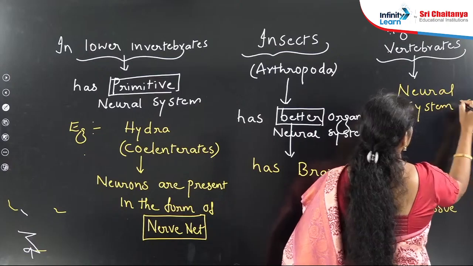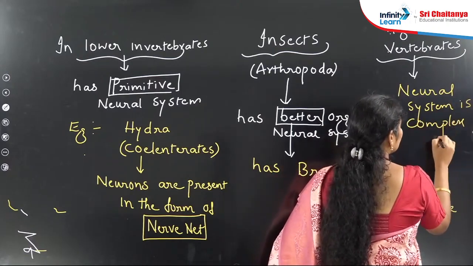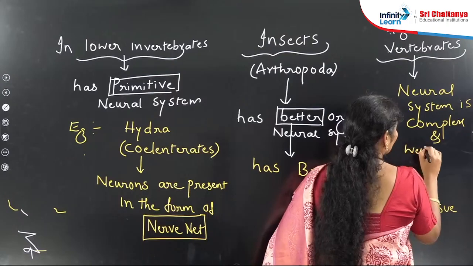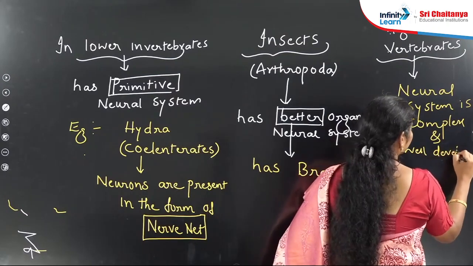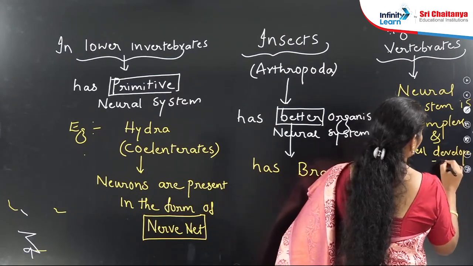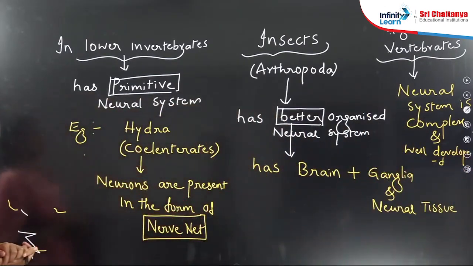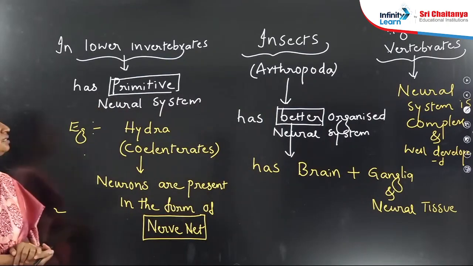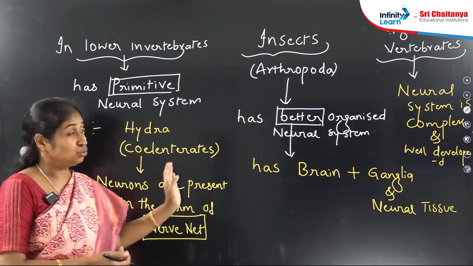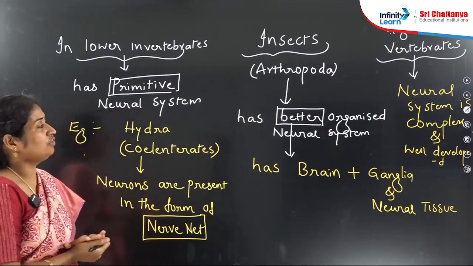It is complex. The neural system is complex and well developed. So we can see this type of neural system from lower invertebrates to higher vertebrates, but their organization is different.